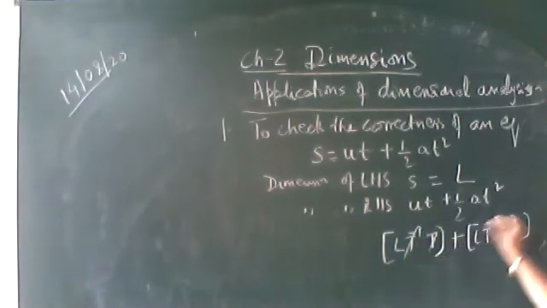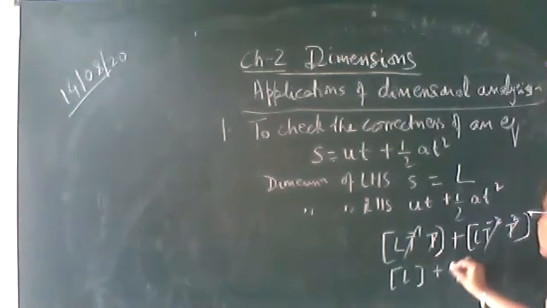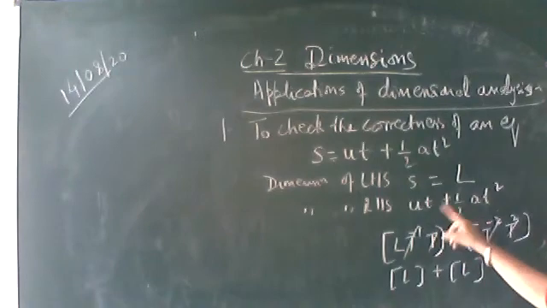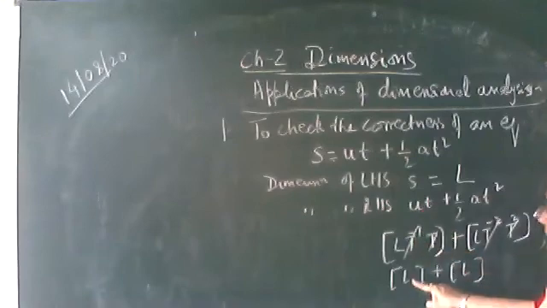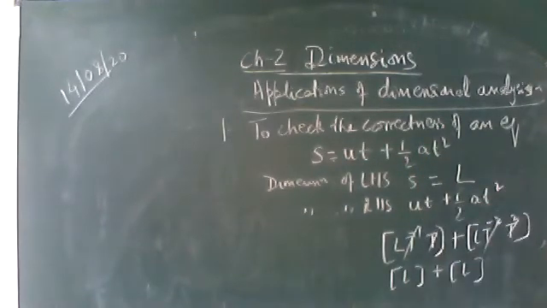So T raised to the power minus 1 plus 1, minus 2 plus 2, cancels out. And what do we get? L plus L. So there are two terms on the right hand side, and each term has the same dimension as that on the left hand side. So the equation is dimensionally correct.